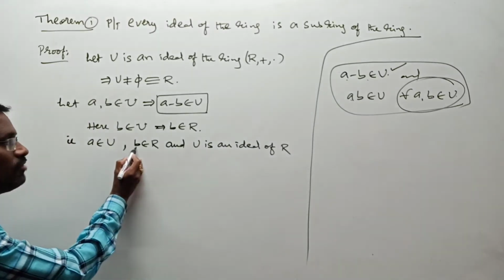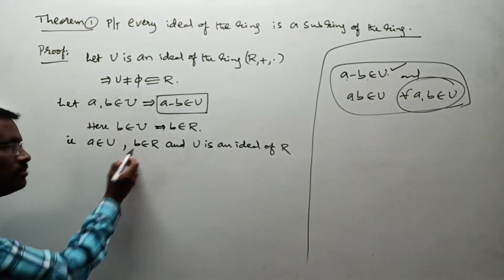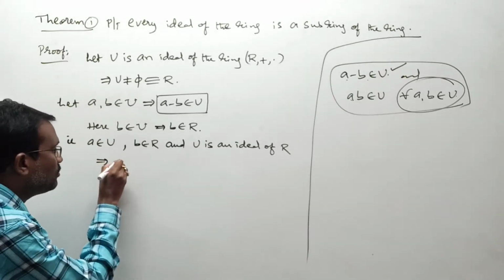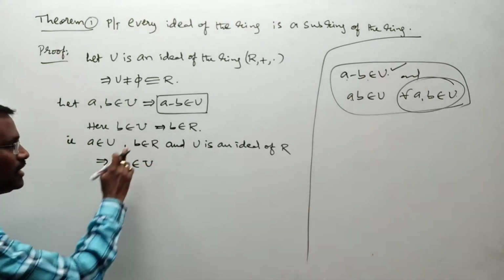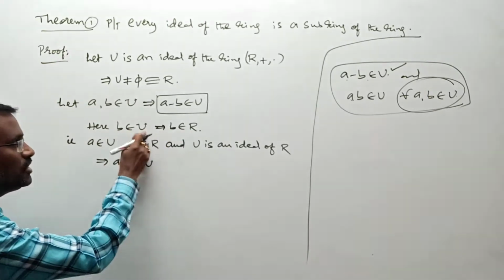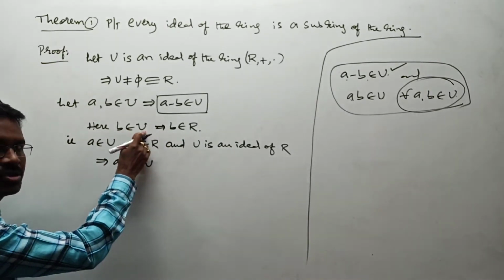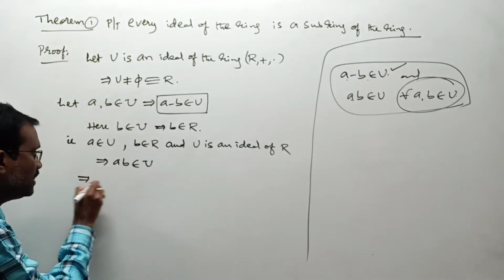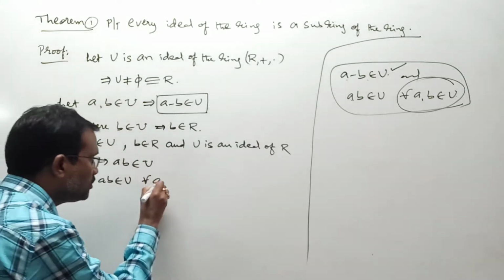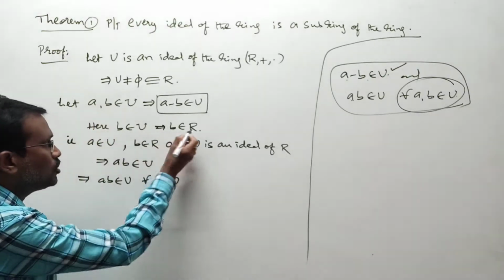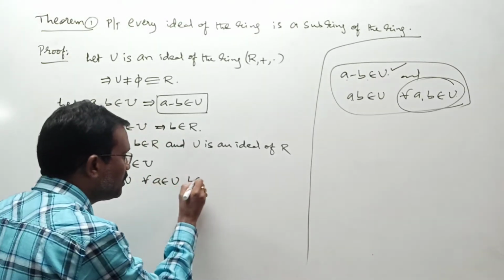Here instead of small r we have b. From this, a into b belongs to U. This implies a into b belongs to U for all a belongs to U and b belongs to R, and b is also an element of U.